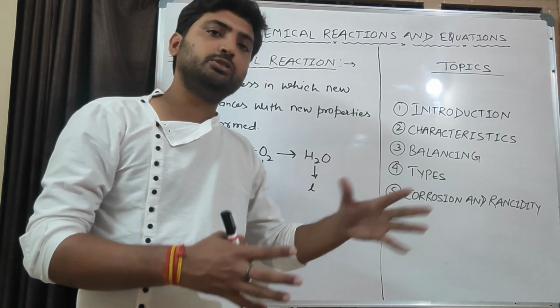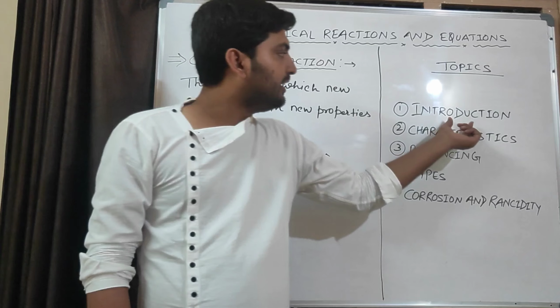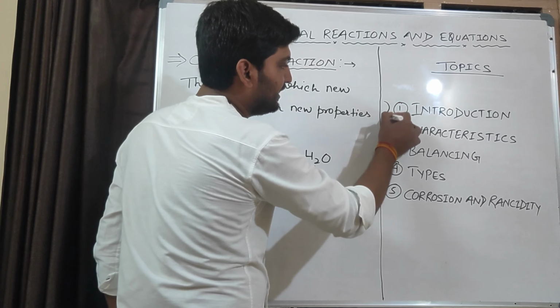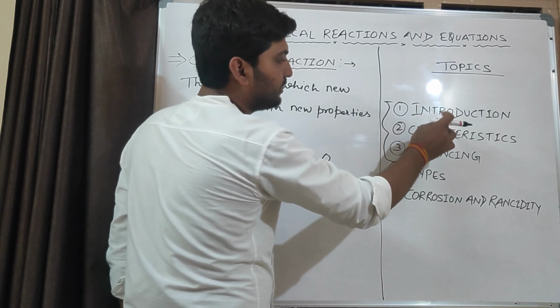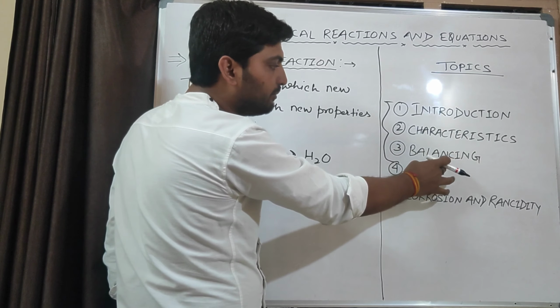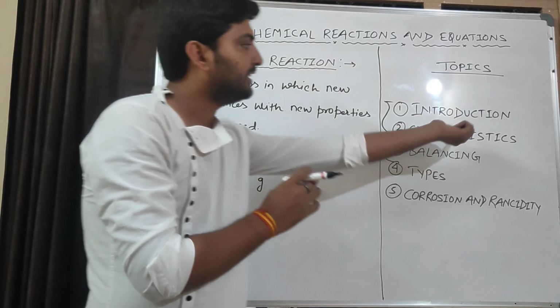These are the 5 topics we will cover in this chapter. Today we will deal with 3 topics: introduction, characteristics of a chemical reaction, and balancing a chemical equation.